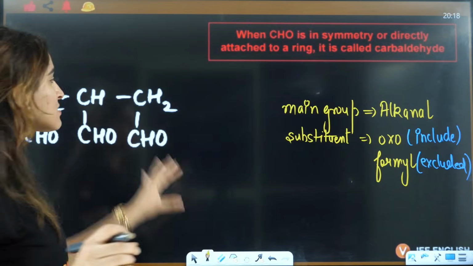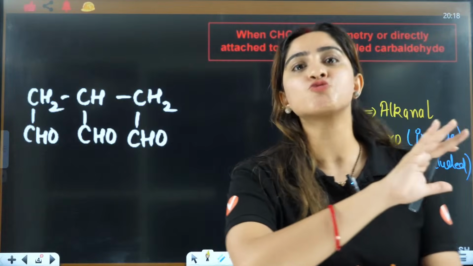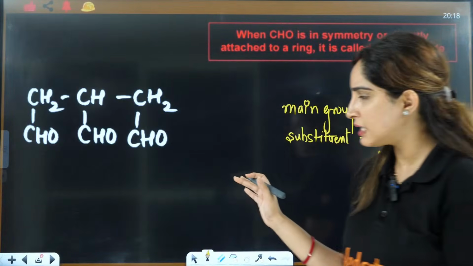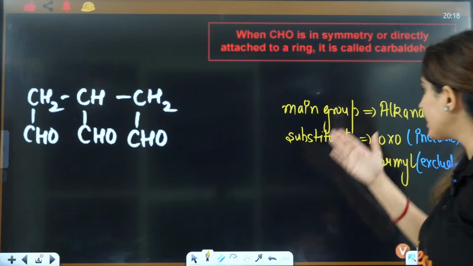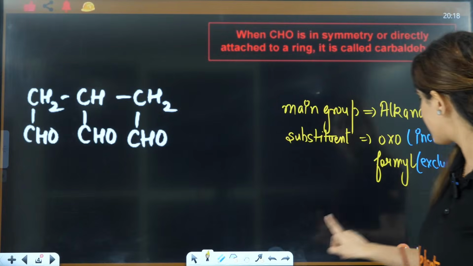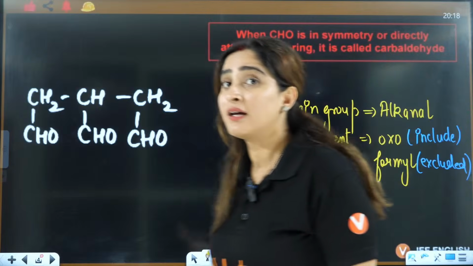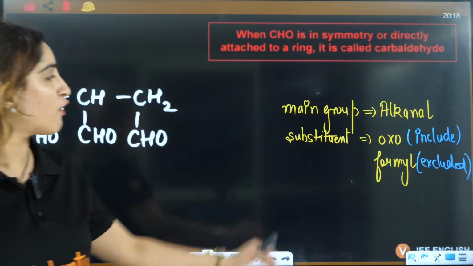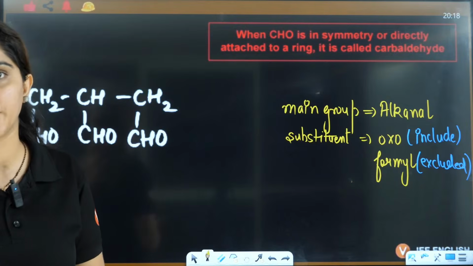What matters is that you will have CHO, which is not included in the parent chain, right? And if it is not included in the parent chain, we should use formyl, right? Because if it is excluded from the parent chain, it is acting as a substituent, then we should use formyl. Now ma'am, why are you telling us a new word for that, right?